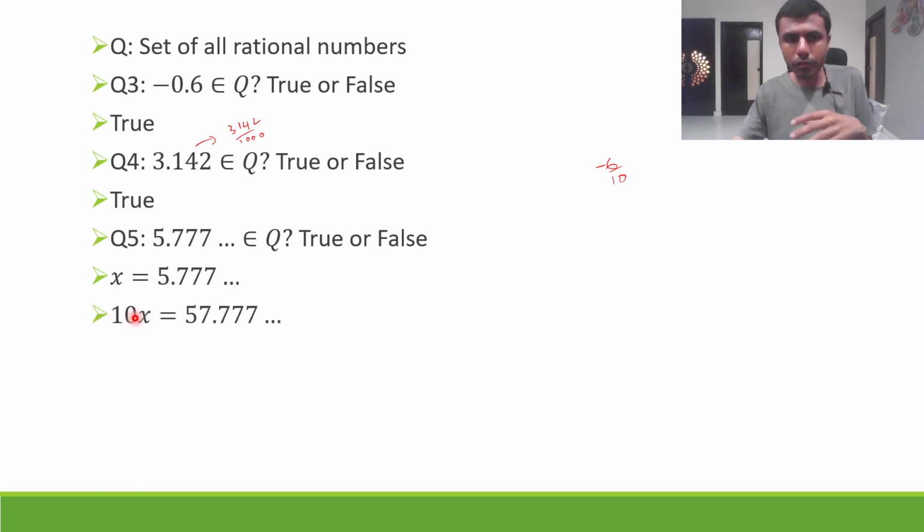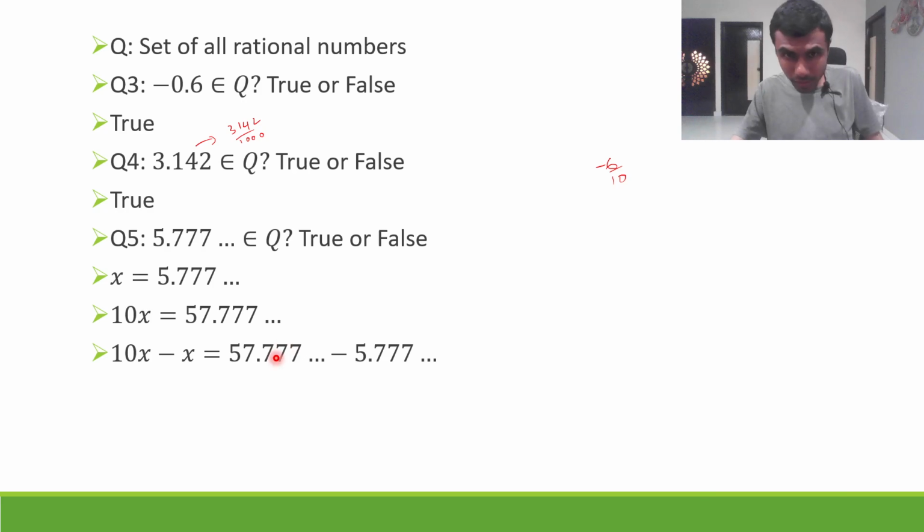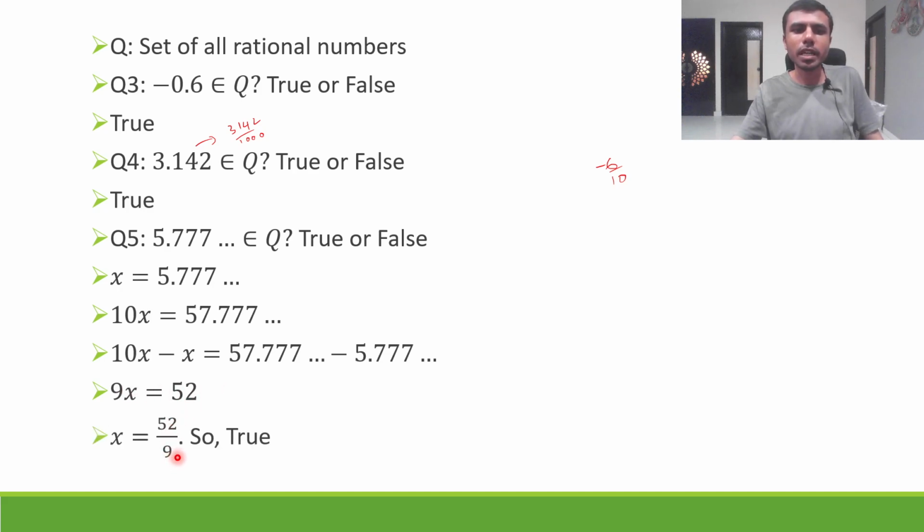Now 10x will be 57.777 recurring. This you might have studied in class 10 in the topic real numbers. Now 10x minus x: the decimal part will be the same and get cancelled off. So 57 minus 5 is 52. So 9x is 52, x is 52 by 9. So this belongs to Q. It's true.